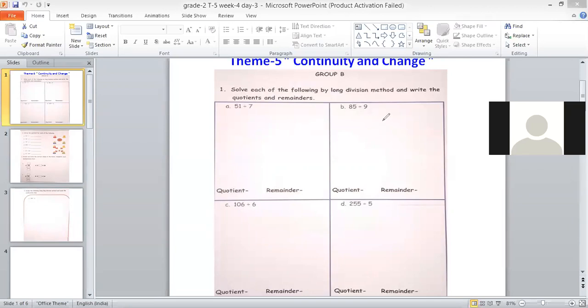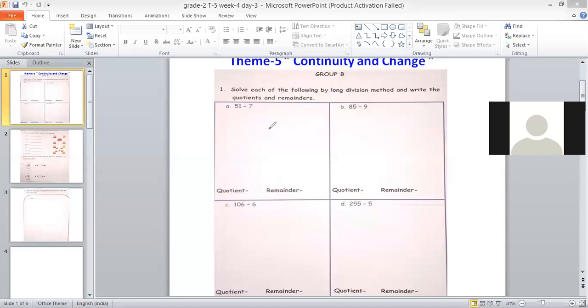Solve each of the following by long division method. Quotients and remainders. Thank you, Shreyan. Thanks for reading.